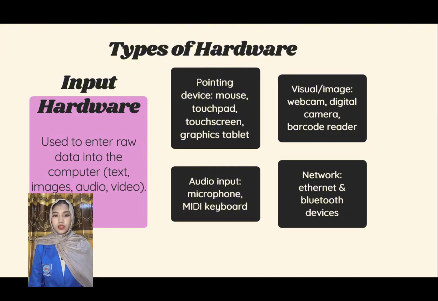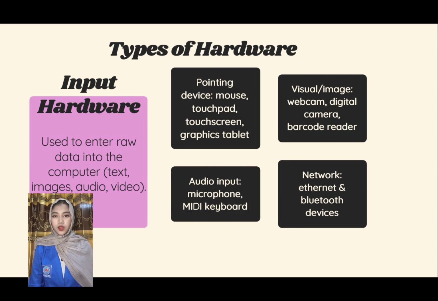Examples for input hardware: pointing device, mouse, touchpad, touchscreen, multi-touch screen, input pen, motion sensor, graphic tablet, interactive smartboard, and fingerprint scanner. Audio input device, microphone, and MIDI keyboard.